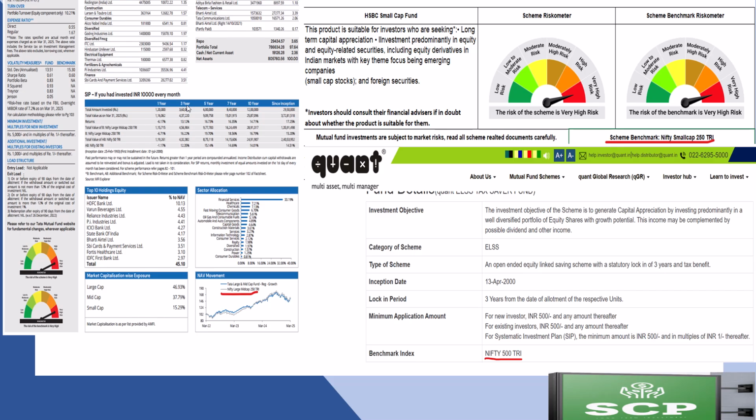But if you go to year 3, the investment amount will be 3,60,000 and the Nifty Large Cap 250 has generated 4,56,904, which is greater than this mutual fund. So here the benchmark has outperformed the fund. And if you look at the returns, the return is 13.12 for the mutual fund for the 3 years and the benchmark return is 16.22, and the Nifty 50 returns are 12.35.